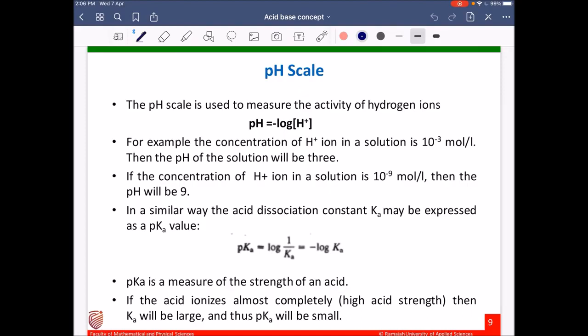If acid is strong, then the amount of H plus ion it produces will be high, then its pH will be low. At the same time, for a strong acid, its Ka dissociation constant value will be high, but pKa will be lower, because pKa equals negative logarithm of Ka. So Ka and pKa are inversely related.